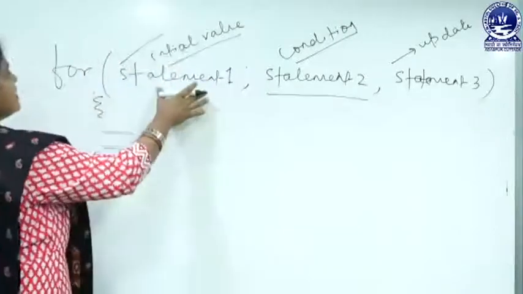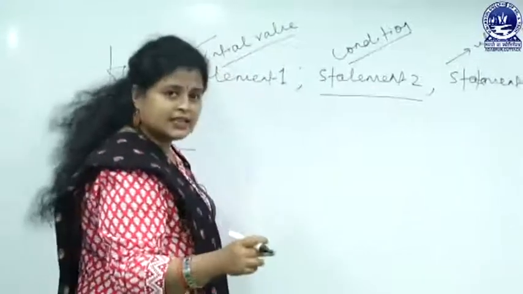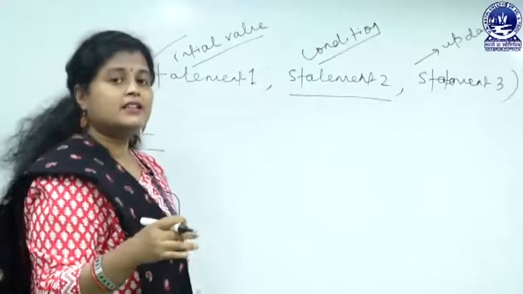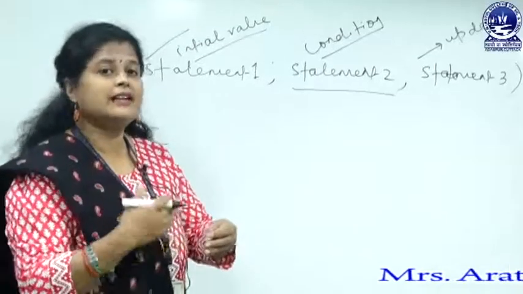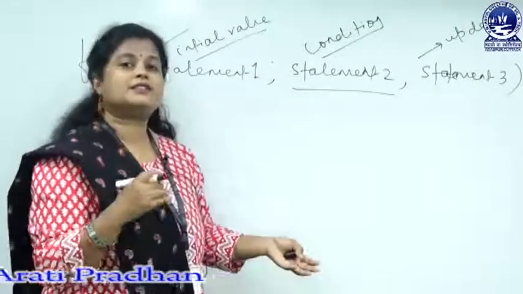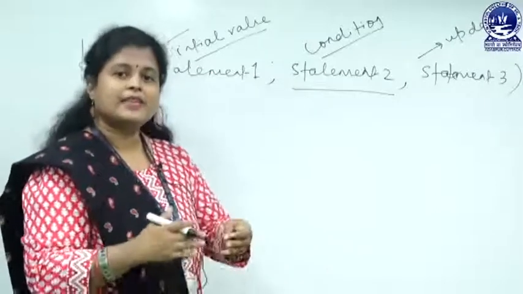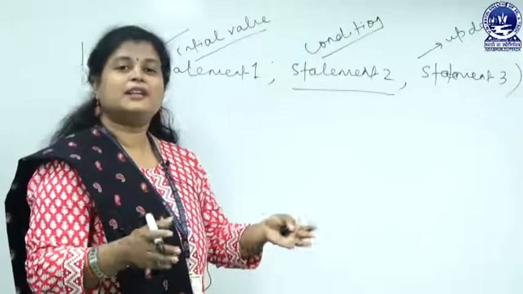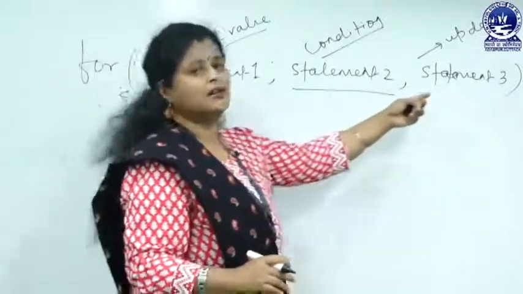In this way, statement 1 is the initial value, statement 2 represents the condition, and statement 3 represents the updation. It does not mean that you always need to update from 1 to 10 in increasing order. It may be decreasing order. Suppose the starting value is 10 and you want to continue up to 1. Then each time you will decrease the counter value by 1. According to your requirement, you will either increase or decrease the counter value.